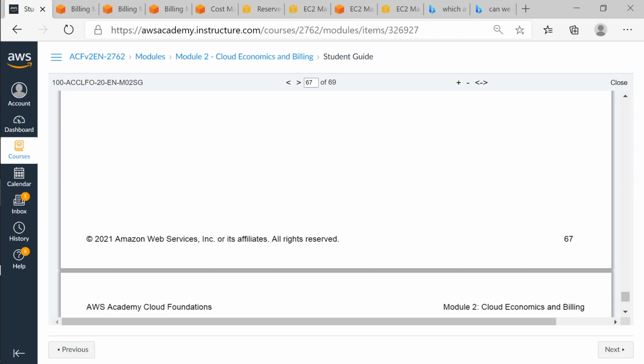Even before you have gone into the cloud, your company wants to make a decision to go into the cloud. What is the first cost it will look at? It will look at total cost of ownership. How much does it cost me if I have 4 machines on premises? How much will it cost me for the same 4 machines inside the cloud? And then you have to look at the cost comparison.